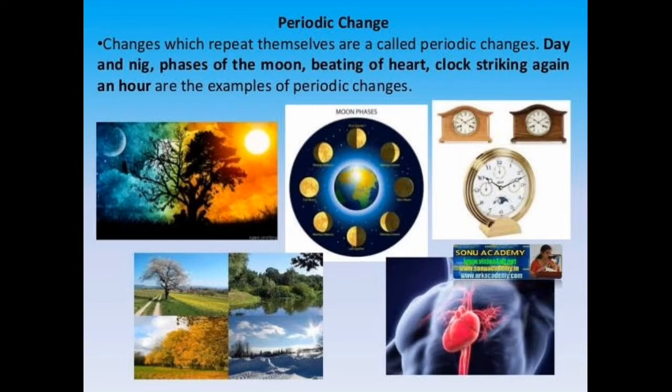The next change is periodic change. The changes which repeat themselves are called periodic changes. Example, day and night, it is repeating. Phases of the moon, beating of the heart, and a clock striking every hour are examples of periodic change. So the changes that repeatedly occur after a regular time interval are called periodic changes.